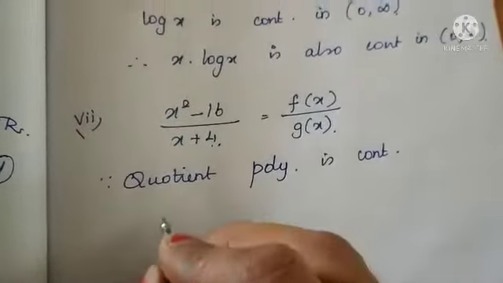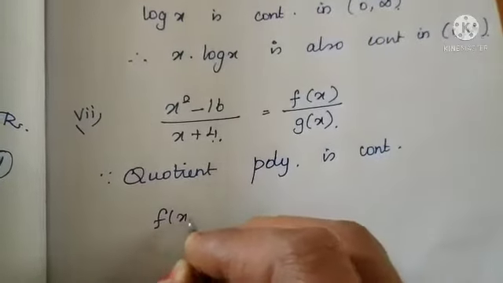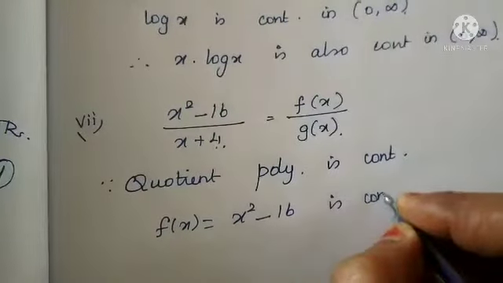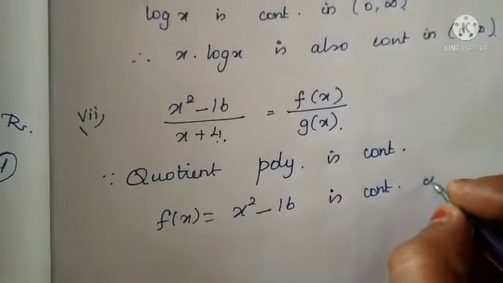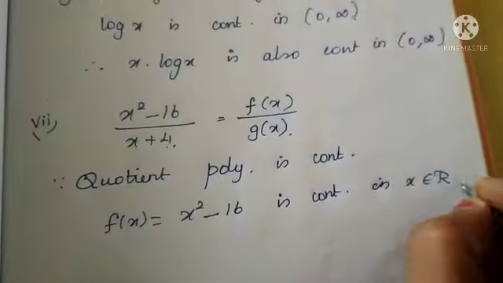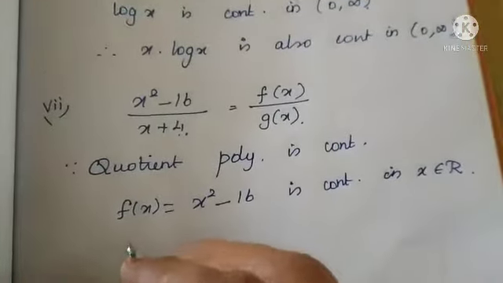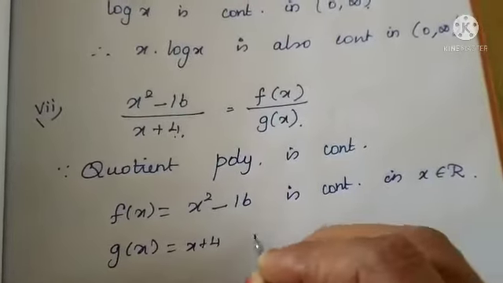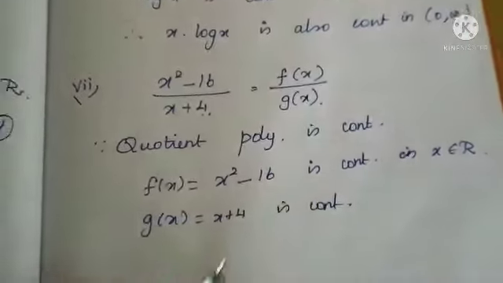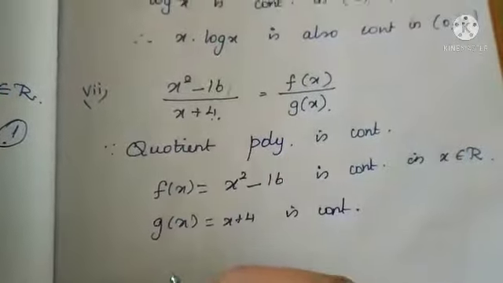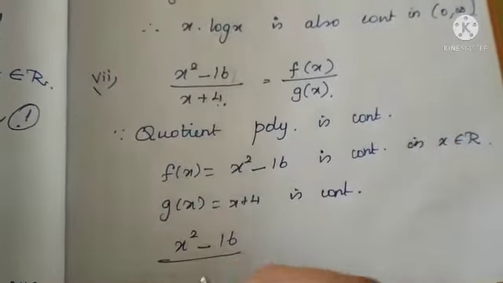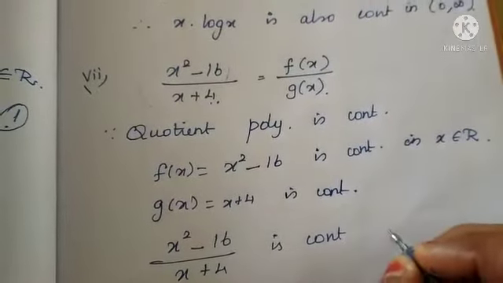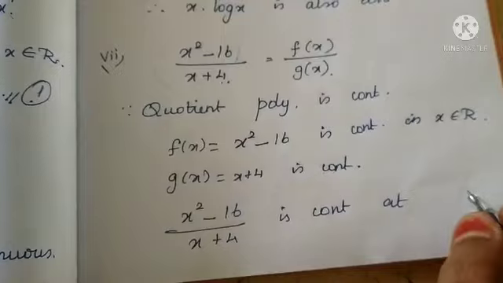what can you say? f of x is equal to x square minus 16, which is continuous for all real numbers, x belongs to R. Then g of x is also continuous. So when I say it combinedly, x square minus 16 by x plus 4 will be continuous, and you have to mention the condition.